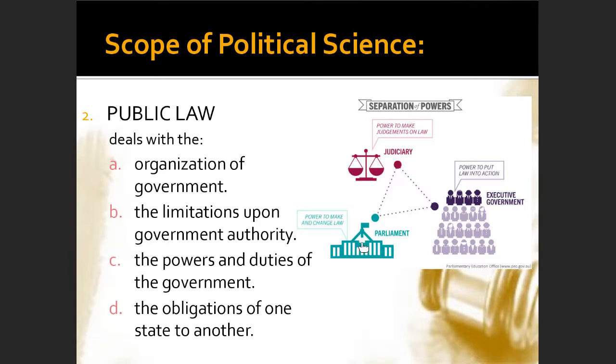So they have the power to do that, but they also have limitations. That's why in the case of the separation of powers, the judiciary will be limited by the power of the executive government, and the executive government will also be limited by the power given to the Congress, and so on and so forth. So all of them limit each other. That's how the separation of powers works. That's for the letter B.